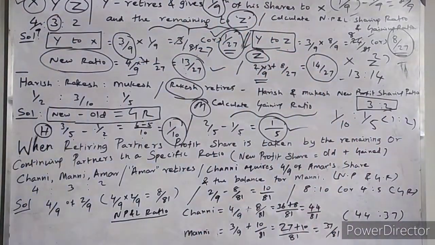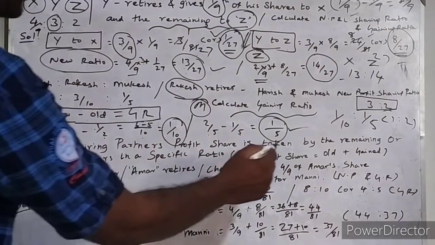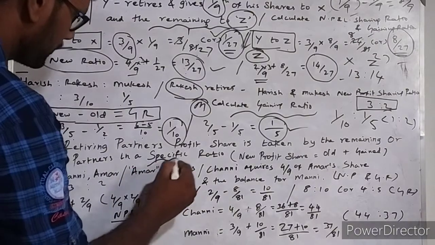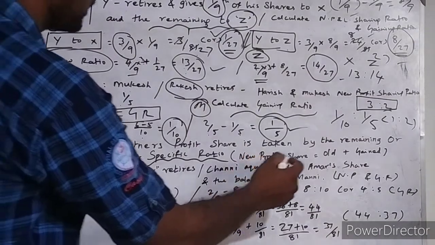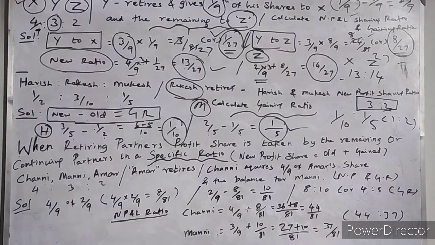The next one, third situation. When retiring partner's profit share is taken by the remaining or continuing partners in a specific ratio. In a specific ratio, they are taking from the retiring partner. The continuing partners are gaining in specific ratios. New profit share is equal to old profit share plus gained ratio. It is a formula to find out. So you should understand very clearly about it.